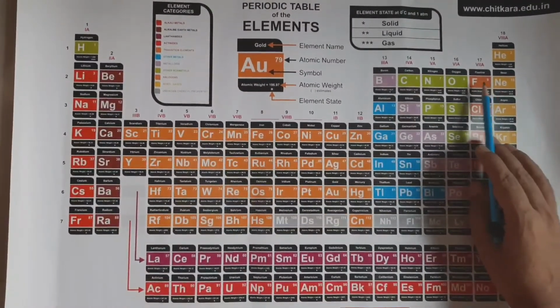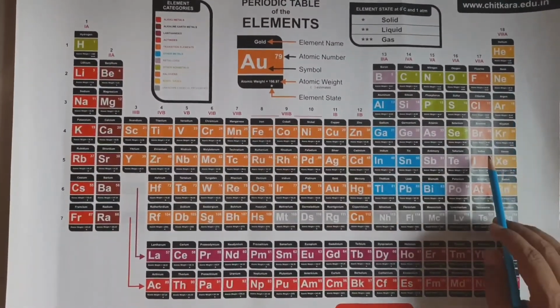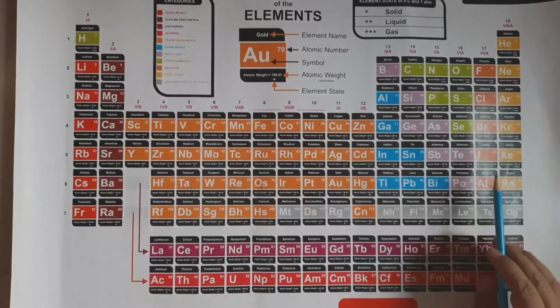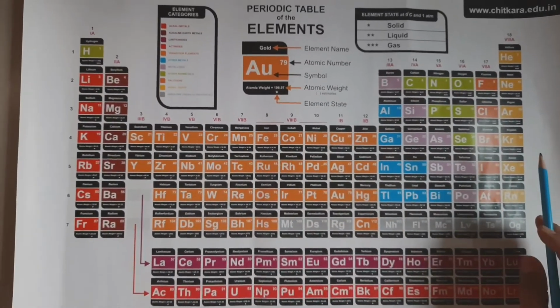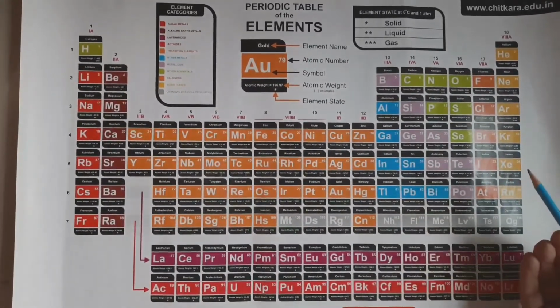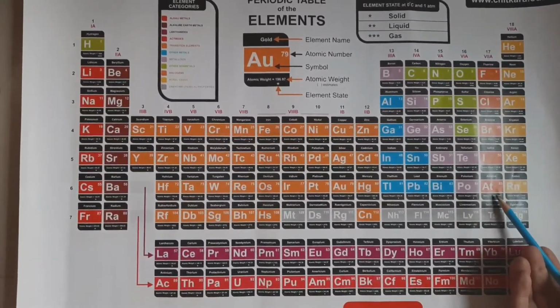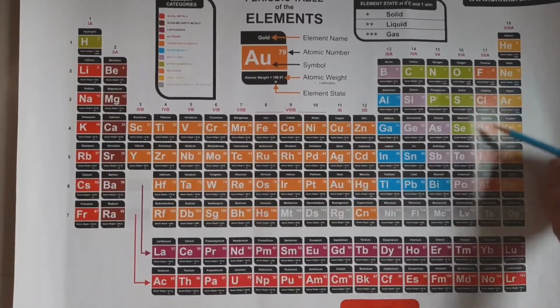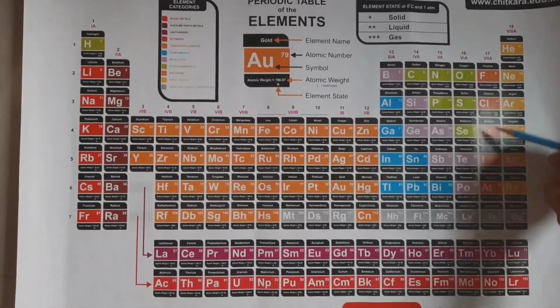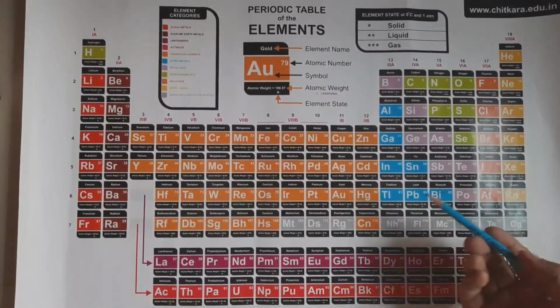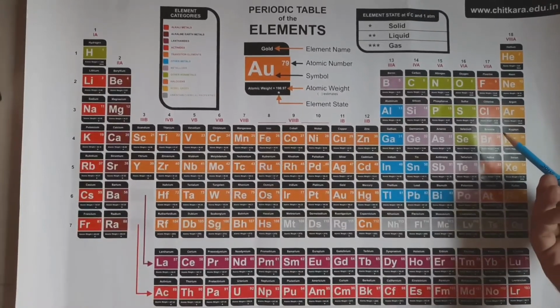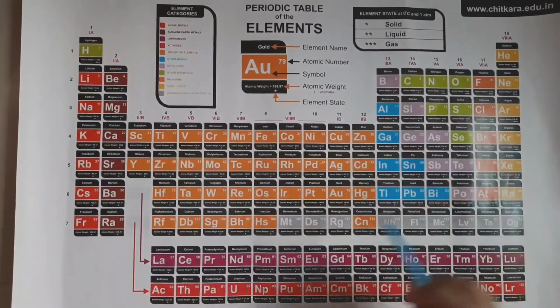Fluorine, chlorine, bromine, etc., all have 7 electrons in their outermost shell. That's why they all need 1 electron to complete their octet. Their valency is 1. Going down a group, valency remains the same in any group. You can take an example from any group.